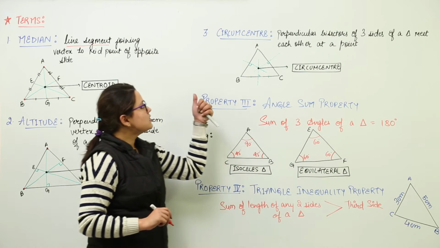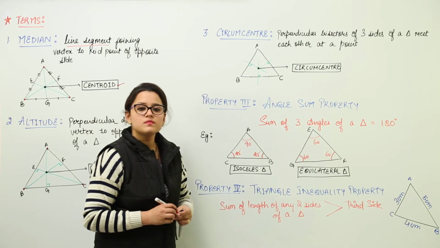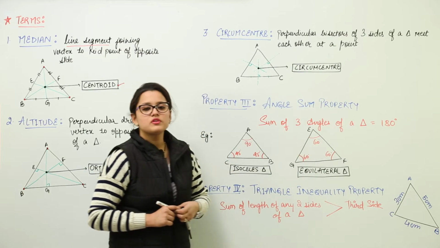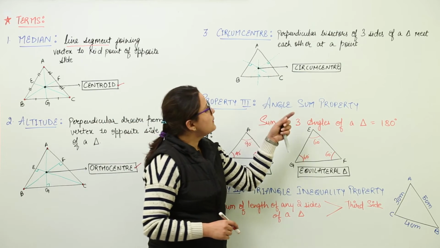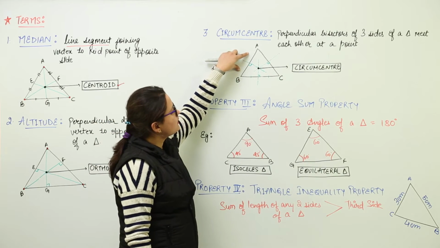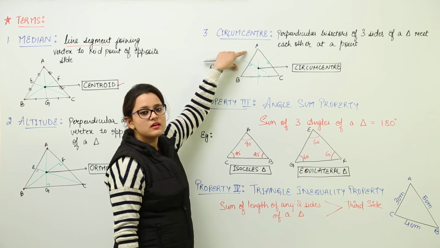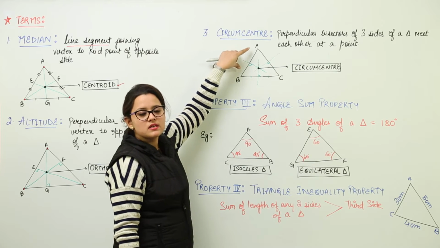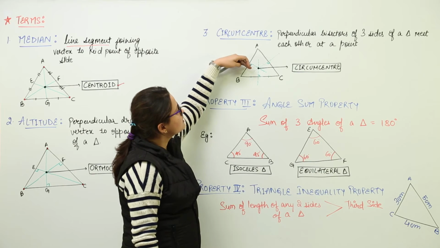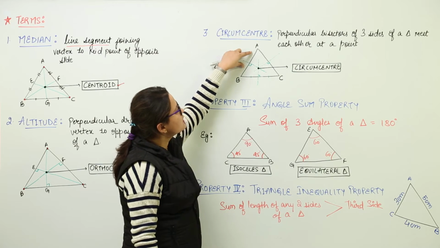Next we have the circumcenter. What is the circumcenter? The perpendicular bisectors of three sides of a triangle meet each other at a point. Now what do you mean a perpendicular bisector? A perpendicular bisector is a line that divides a line segment into two equal parts. For example, AB is divided with this green line into two equal parts.